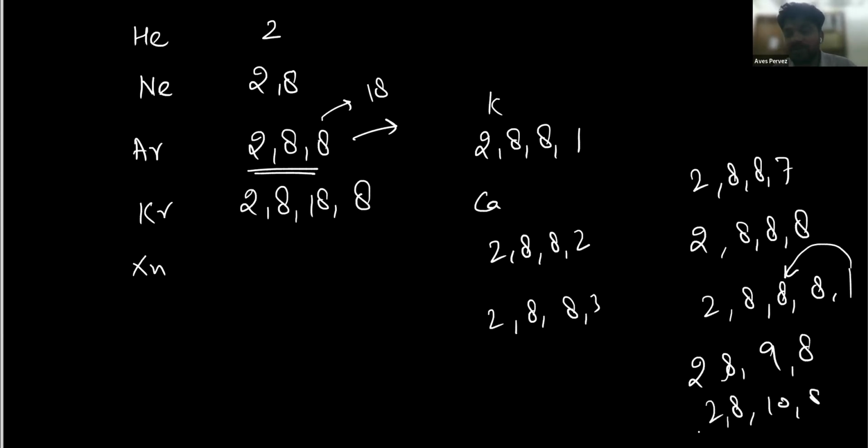Then 2, 8, 10, 8. So since the third shell can accommodate more than 8 electrons, it can have 9, 11, 12 electrons. It will become more clear when you study SPDF electronic configuration in 11th and 12th standard. It is not required here why they can accommodate. They can accommodate because they have the space to fill the orbit.